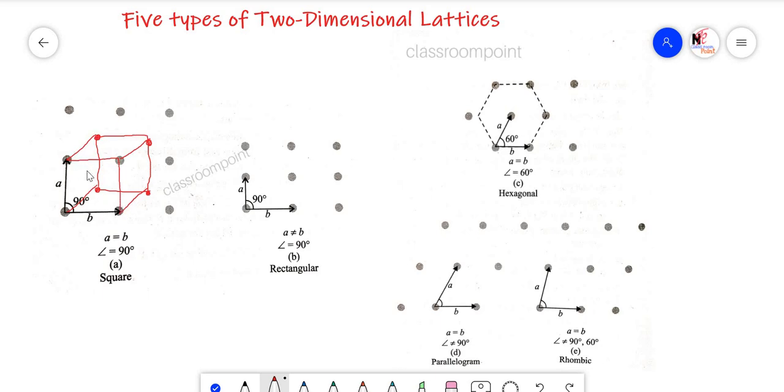If you develop one more layer behind these layers, that is called three-dimensional. So when you develop three-dimensional, automatically you will get the crystal structure. But without the third direction, having only two dimensions on a plane of paper, if you develop this type of points, here we get square planar, here rectangular, hexagonal, parallelogram and rhombic.